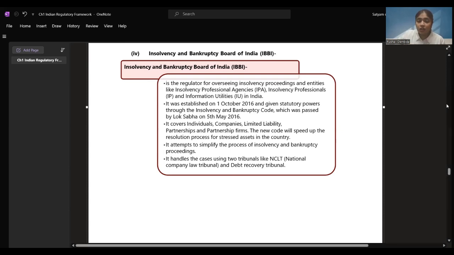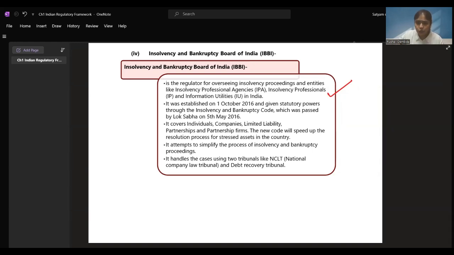Now, let's see what is the Insolvency and Bankruptcy Board. It is the regulator for overseeing insolvency proceedings. Some company or some person does not have money to pay to the government or to the person from whom he has borrowed the money. When the business does not have any money, the business is facing losses, this comes under insolvency. For this, the Insolvency and Bankruptcy Board of India is made, where there are professionals and agencies which are going to get the amount recovered from whatever business is left, whatever assets of the company are left. They are going to get the amount and pay it to the people in a sequence, right?